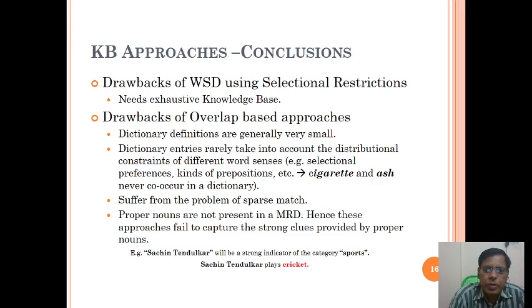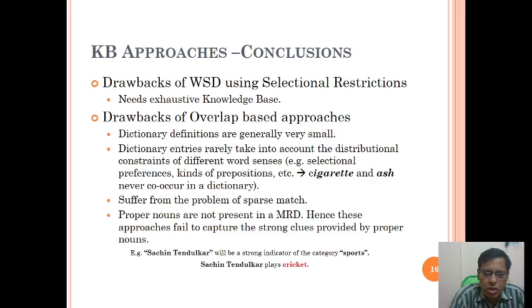KB approaches, conclusions: a drawback of WSD using selectional restrictions is that it needs an exhaustive knowledge base. It needs more information about the words. Drawbacks of overlap-based approaches: dictionary definitions are generally very small. Dictionary entries rarely take into account the distributional constraints of different word senses, preferences, kinds of prepositions, etc. Security and hash never occur together in a dictionary, do they? So they suffer from the problem of sparse match.